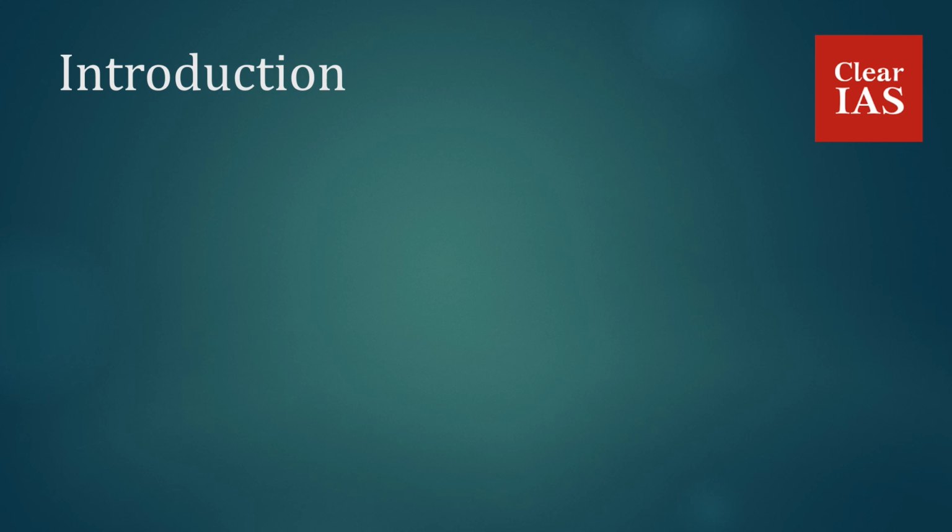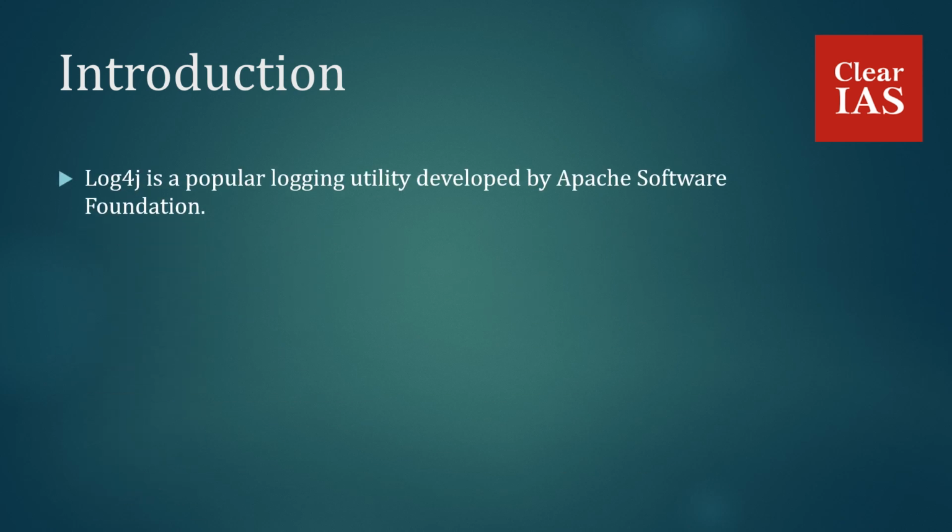Introduction. So firstly, what is Log4j? Log4j is a popular logging utility developed by Apache Software Foundation. So basically Log4j is a library. That is, it records all the events that go into a system, like whatever messages are typed, whatever messages are displayed, whatever requests are being made, all these events will be recorded here.